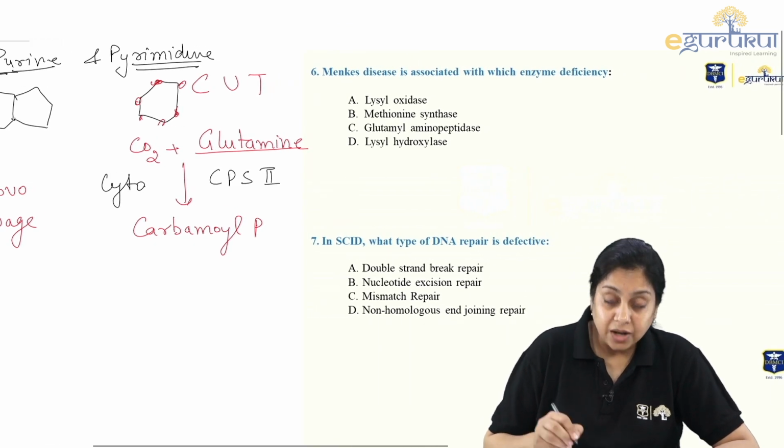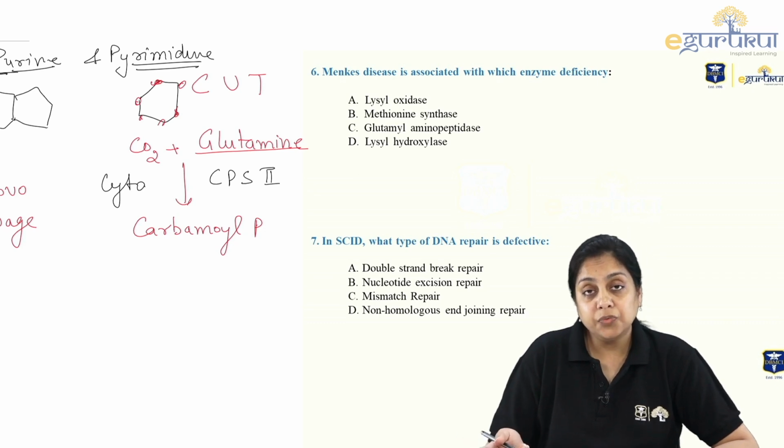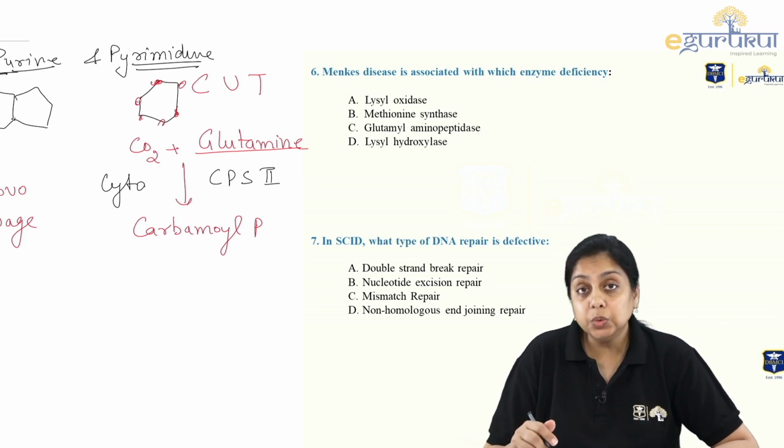And this carbamoyl phosphate, over there in the urea cycle, was combining with the ornithine to give you citrulline.